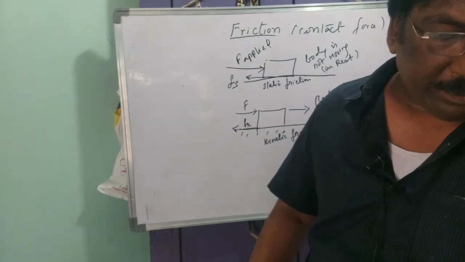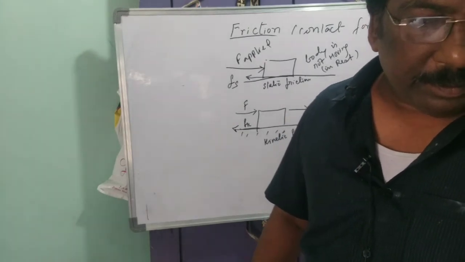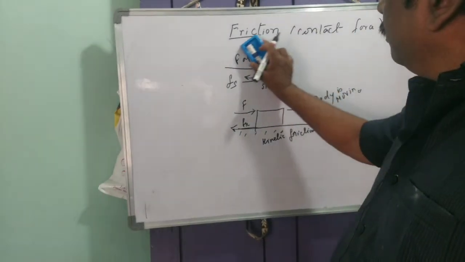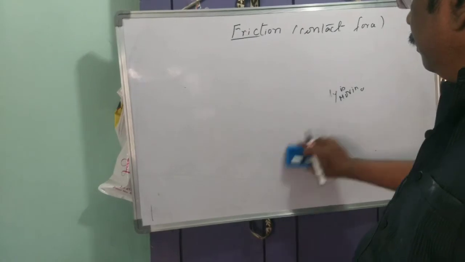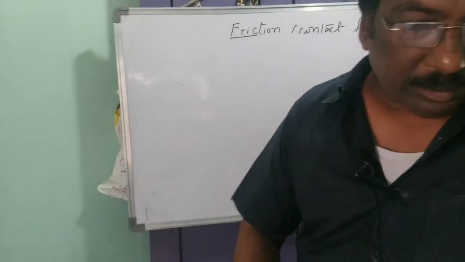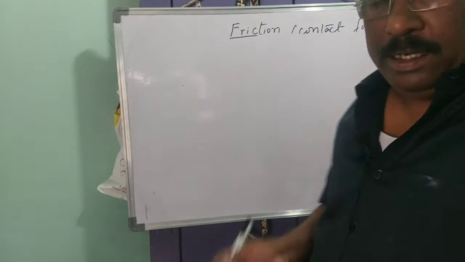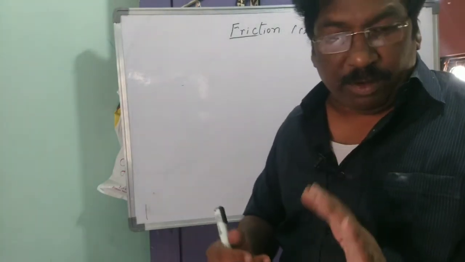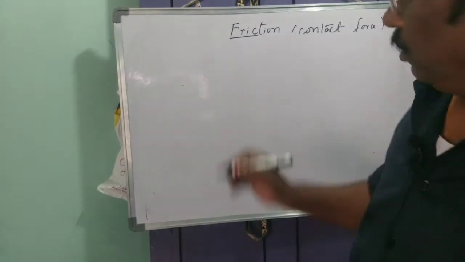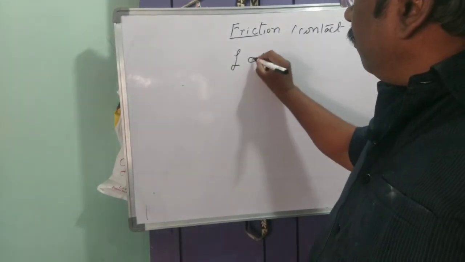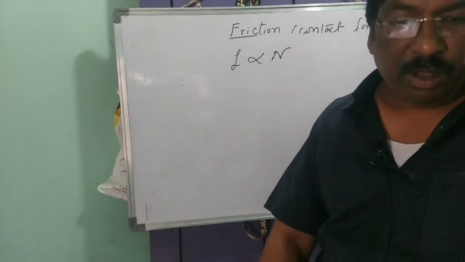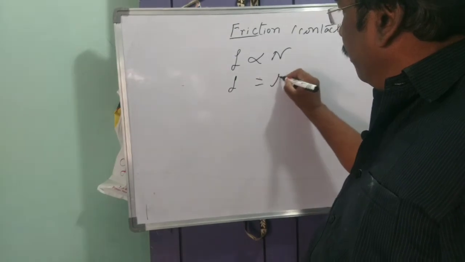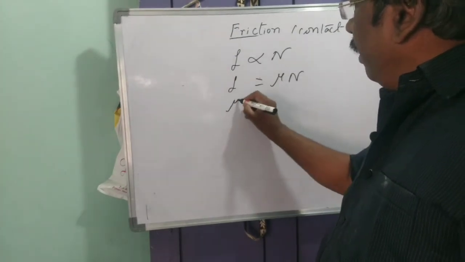Now we have to know that as the weight is more and more, the frictional force will also be more and more. So the frictional force is directly proportional to the normal force, and frictional force is equal to mu N. What is mu?